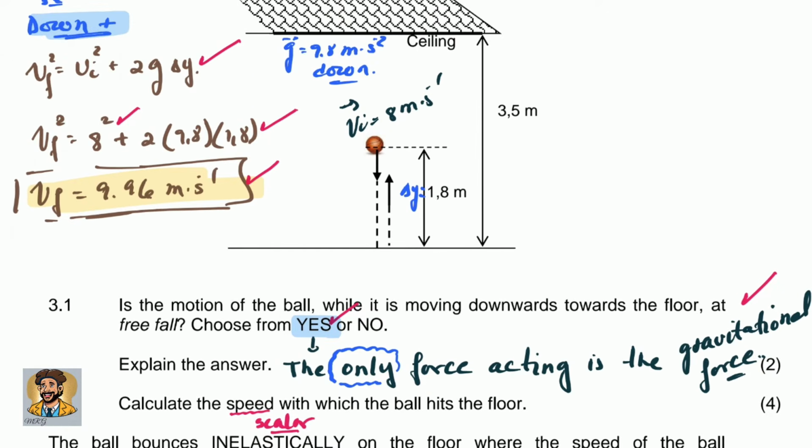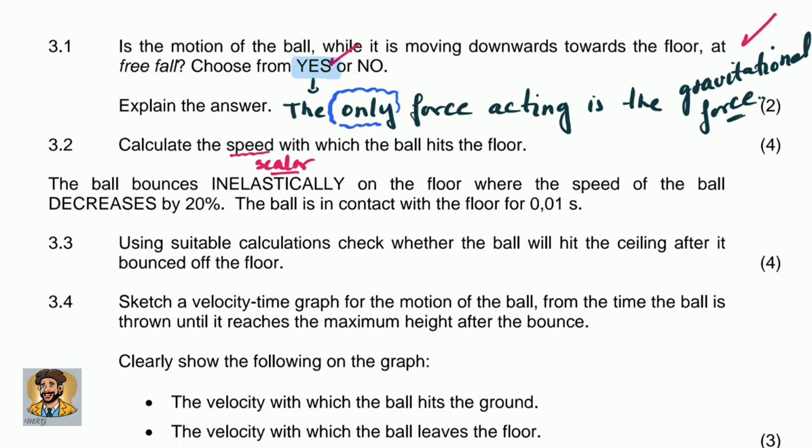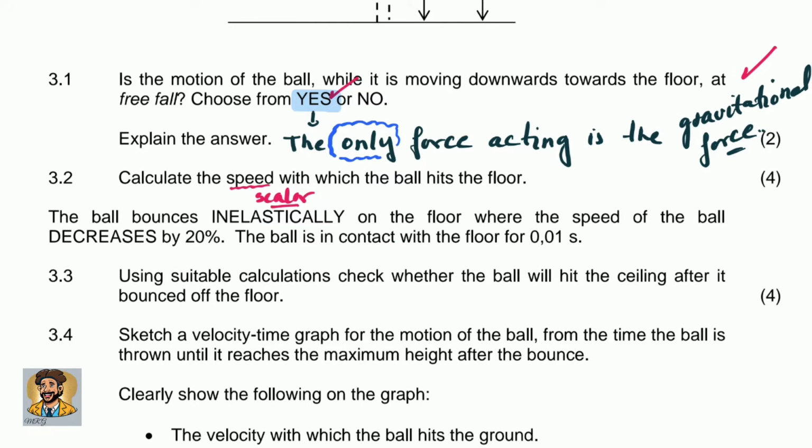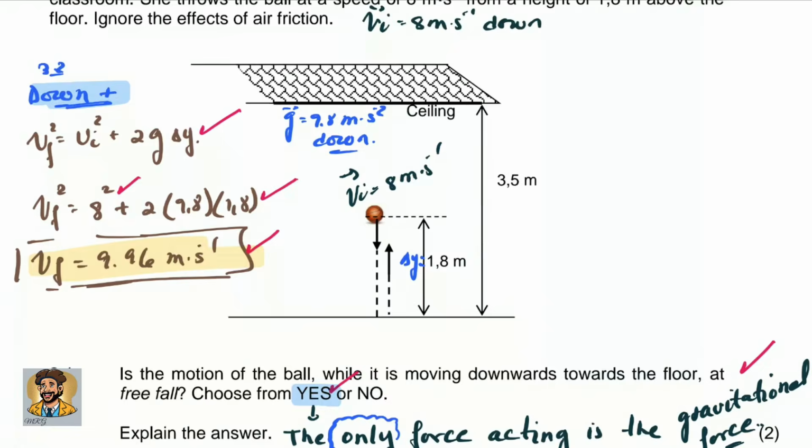So this is the first part of the question. We already have quite simple 6 marks out of 13. The question now gets a little bit more involved. It says the ball bounces inelastically on the floor, where the speed of the ball decreases by 20%. So the speed decreases by 20% of 9.96.